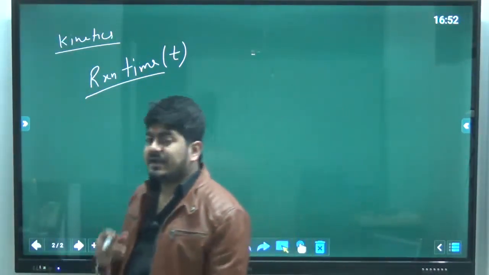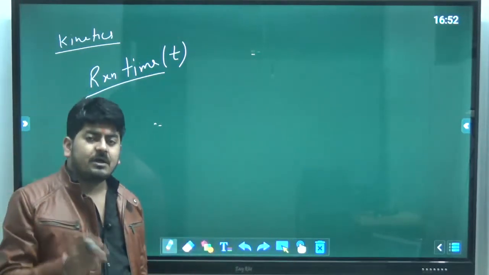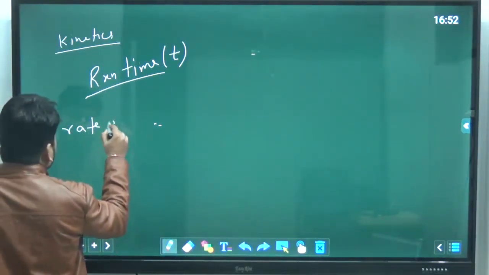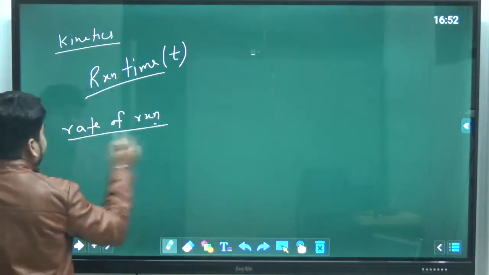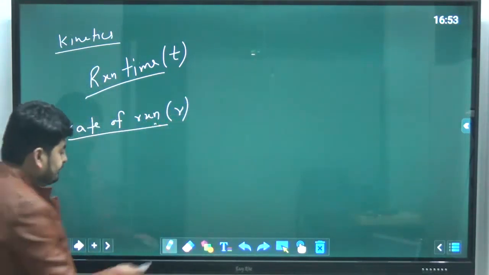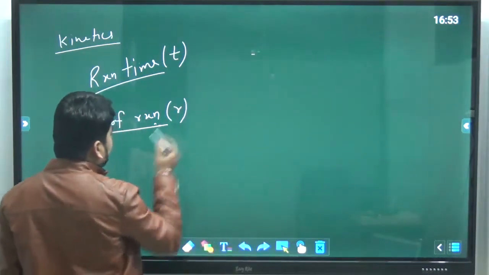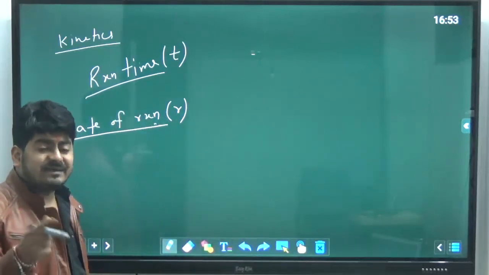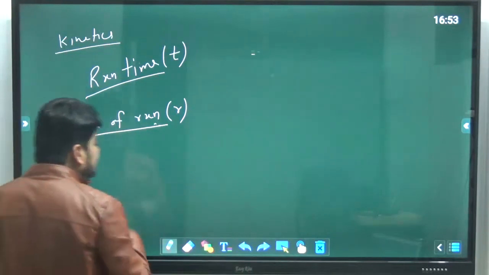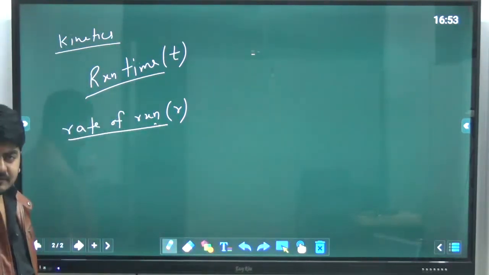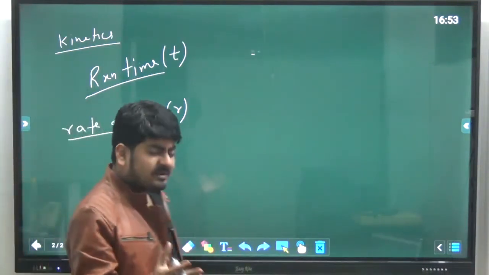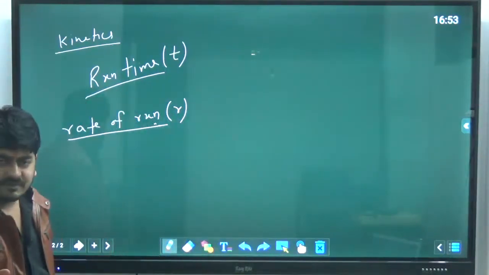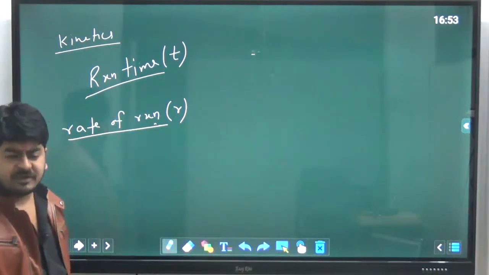With the help of that I can find out whether the reaction is fast or slow. Now, how to calculate this reaction time? That is the main question. Reaction time of any reaction we can calculate with the help of rate of reaction, which we represent by the letter small r. Okay, and what is rate of reaction? If you see in the books, they have classified the rate of reaction in several categories, but as per our syllabus, only three types of rate of reaction are sufficient.